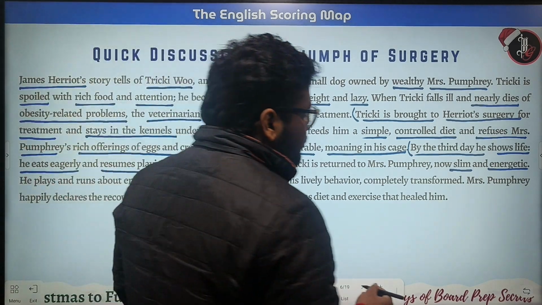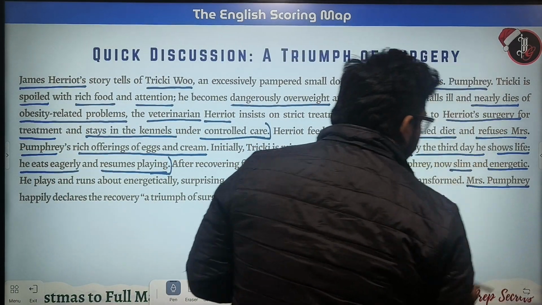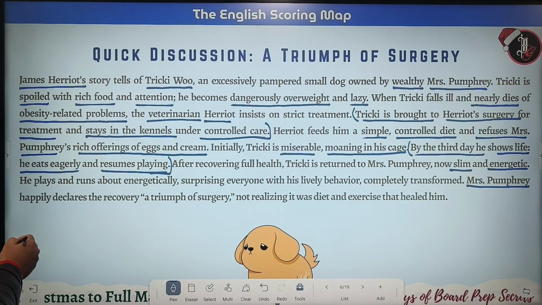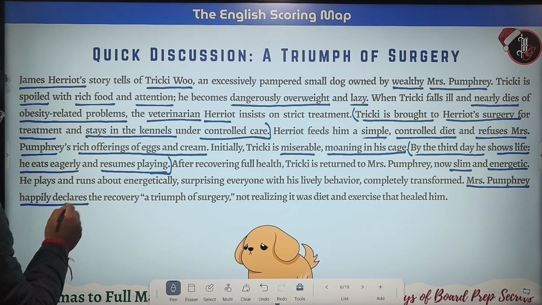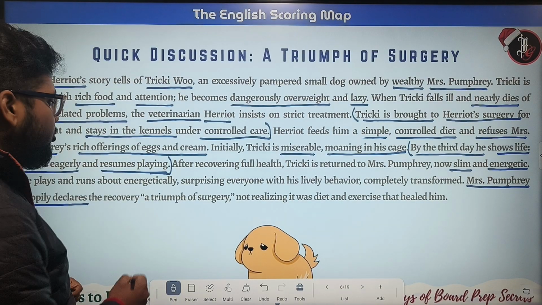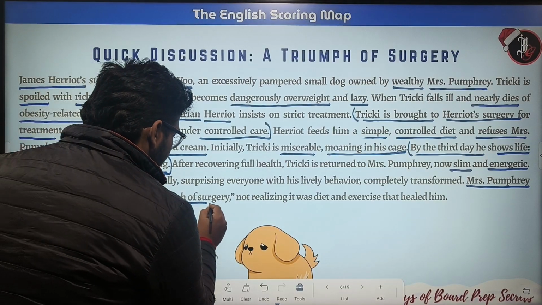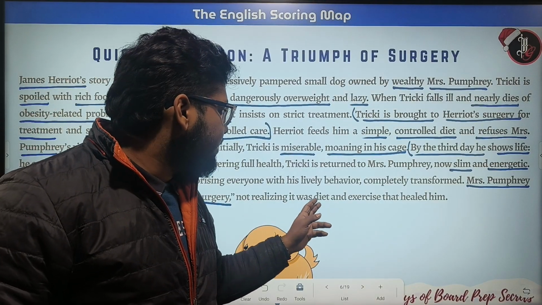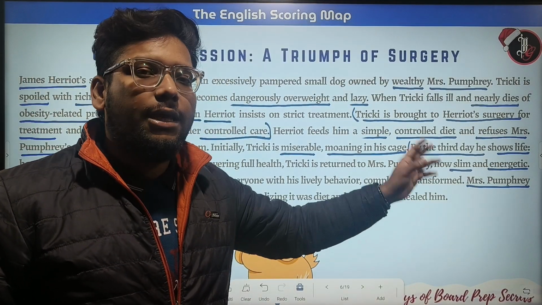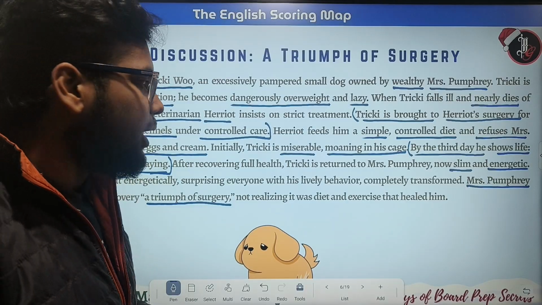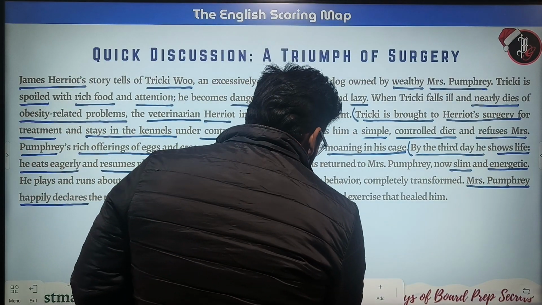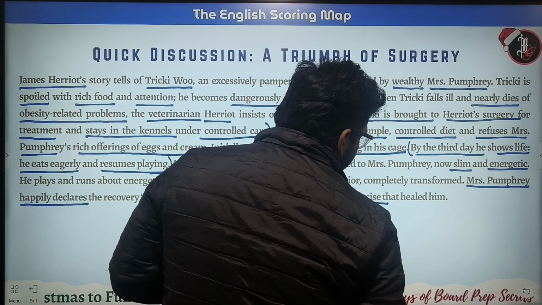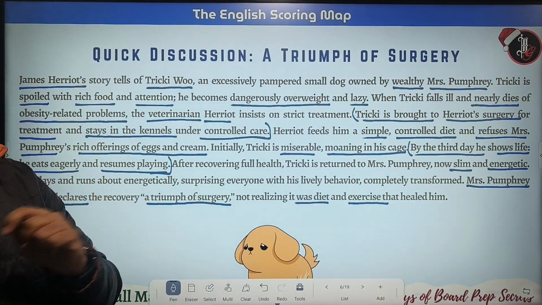Now, Mrs. Pumphrey happily declares the recovery a triumph of surgery. Okay, so this is very important. A triumph of surgery, not realizing it was diet and exercise that healed him. So what has healed Tricki? It was the diet and exercise. Okay, so we have to remember this also.